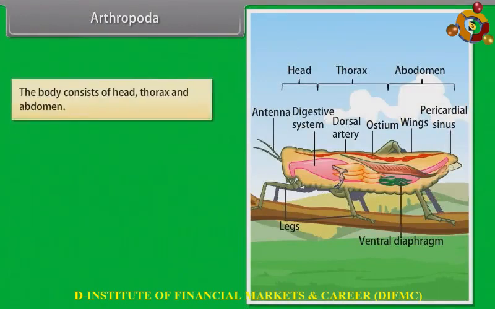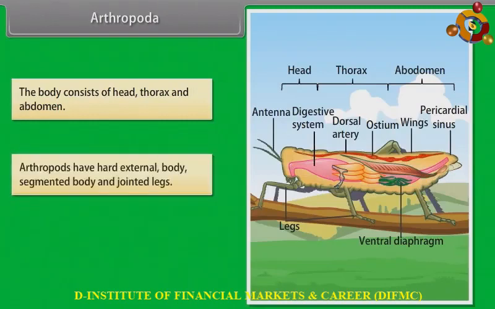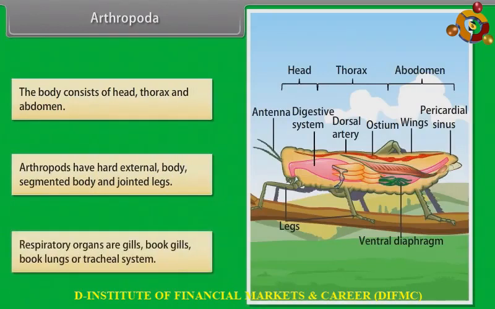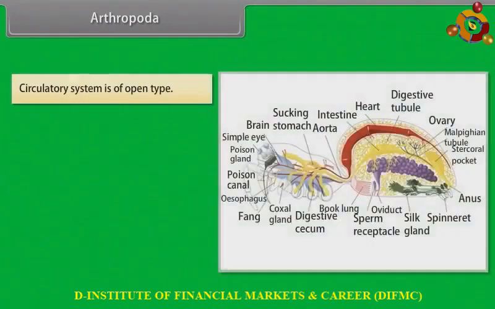The body consists of head, thorax, and abdomen. Arthropods have hard external body, segmented body, and jointed legs. Respiratory organs are gills, book lungs, or tracheal system. Circulatory system is of open type.